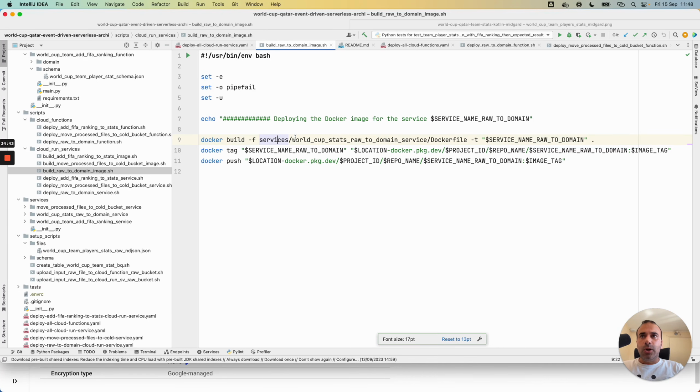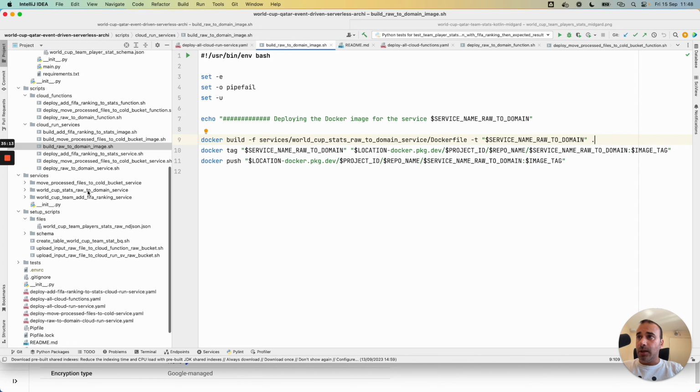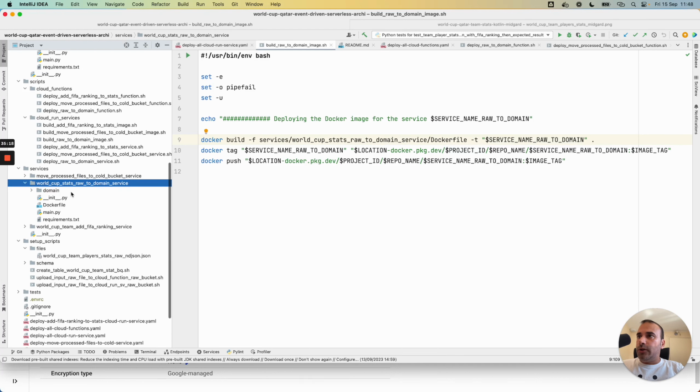I used Docker instead of gcloud build submit because with the Docker native command, it's easier to work with the current working directory from the root of the project. I explained this concept in other videos, and I build my Docker file because here in the service folder I have all the logic of my Cloud Run services.